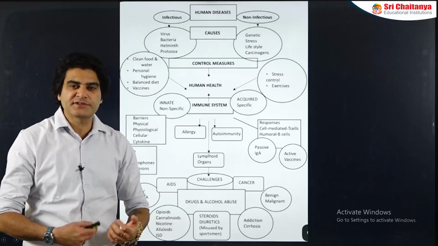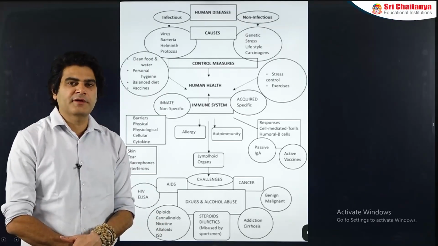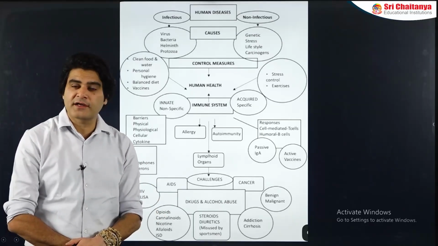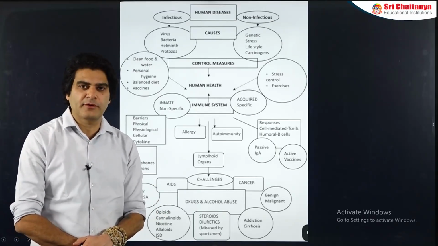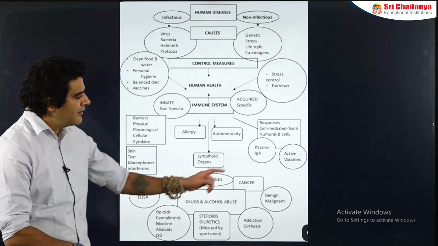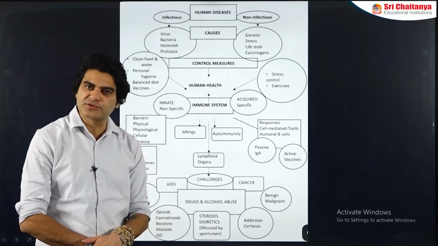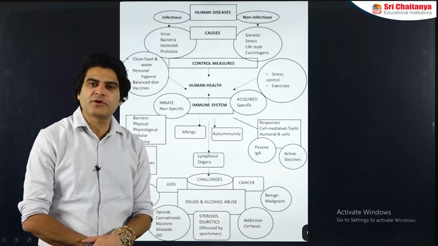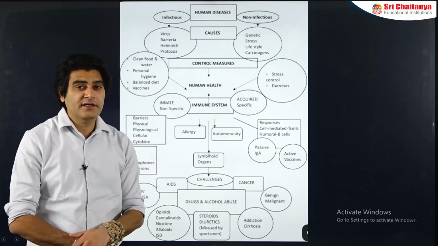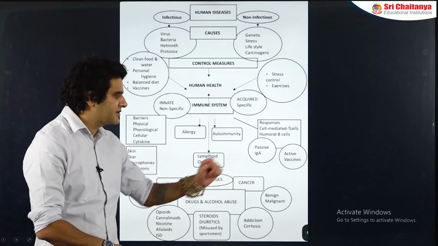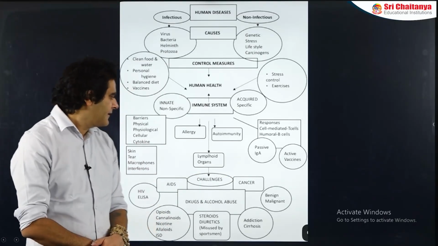If I am producing antibodies in my own body because of entry of a pathogen naturally in my body or artificial entry of pathogen in the form of vaccines, the antibody production is done by the body of the host itself in both cases. That is what is called active immunity. On the other hand, if we take ready-made antibodies from somewhere, that would be called passive immunity.